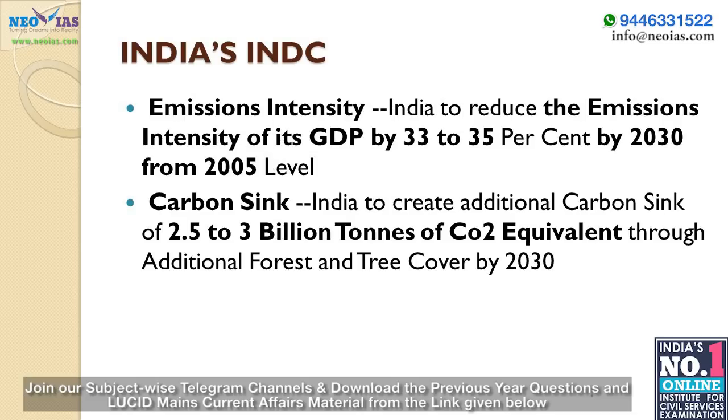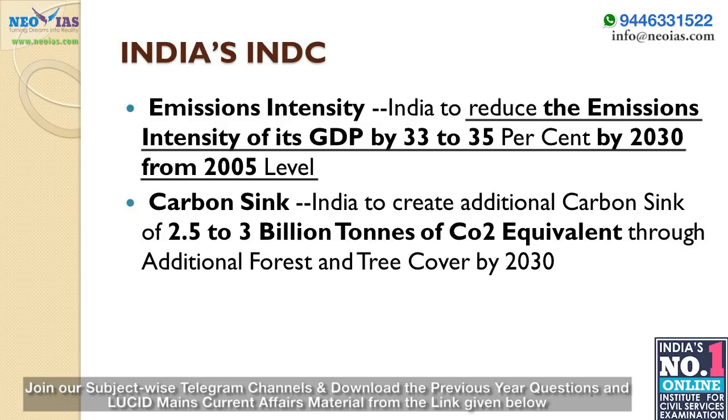Now we will get into India's INDC. INDC is the Intended Nationally Determined Contribution that we have submitted. There are three major features which we must use in any question related to climate change in GS Paper 3 and even Paper 1. The first feature is emission intensity. The INDC focuses on reducing the emission intensity of its GDP by 33 to 35% by 2030 from 2005 levels. Then second is carbon sink: creation of 2.5 to 3 billion tons of CO2 equivalent through additional forest and tree cover by 2030. Billion means 100 crore, remember that.